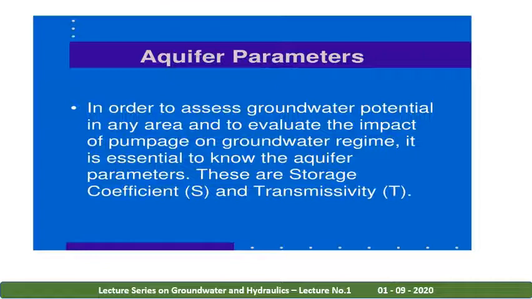In order to assess groundwater potential in any area and to evaluate the impact of pumpage on the groundwater regime, it is essential to know the aquifer parameters. These are storage coefficient and transmissibility. These are the major parameters which help us understand the potential of the area.